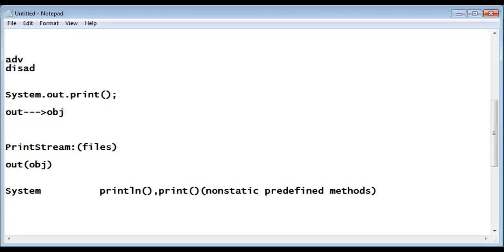See, what is the purpose of print? Basic things. Print is a method. A method is a function present inside a class. It will do some task. What task is done by the print method? After all, it is going to print something on your screen. Screen means monitor, means visual display unit. Am I right?